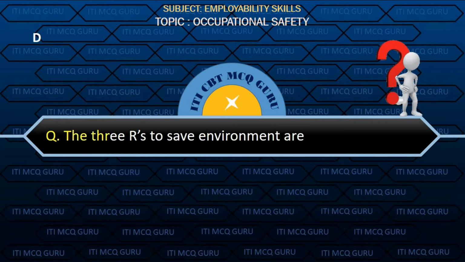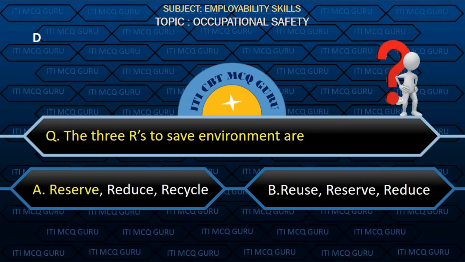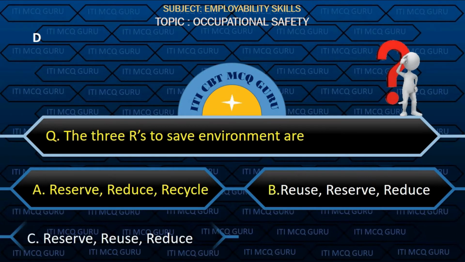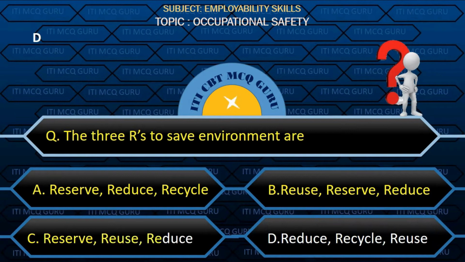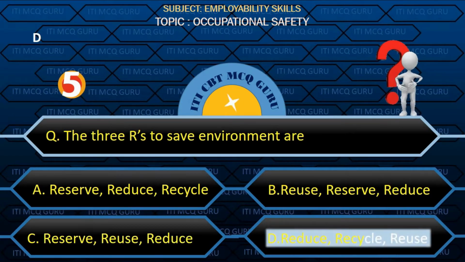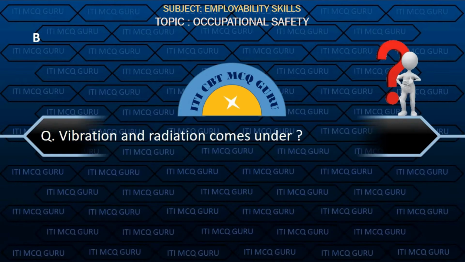The 3 R's to save environment are option D, reduce, recycle and reuse.